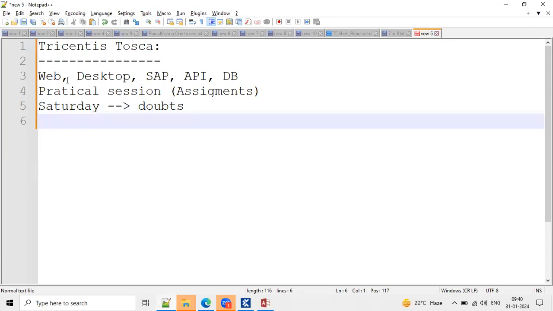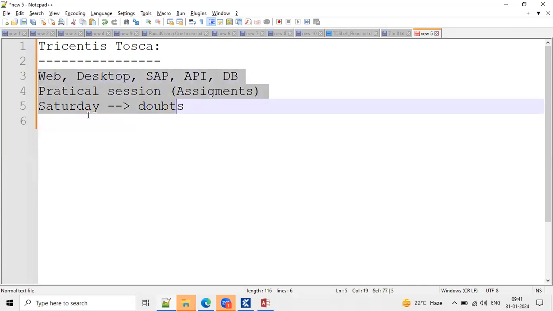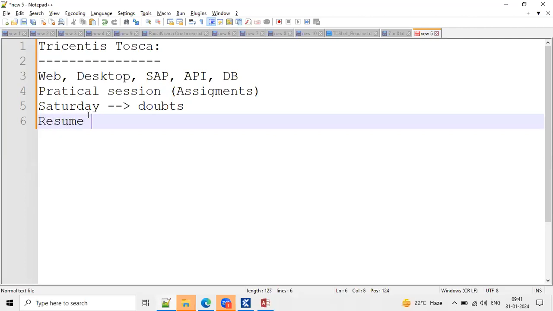Next point, team, from the course content point of view: I'll cover the entire course content, and sometimes I'll cover more than that as well. I just want to update the course content because a couple of people are asking for a few more concepts. So I want to add those concepts as well. Don't worry, I'll explain those concepts also as a part of the daily class.